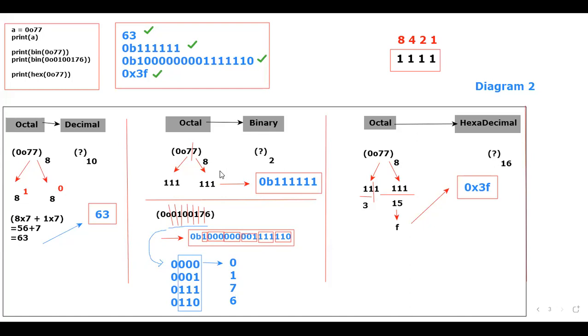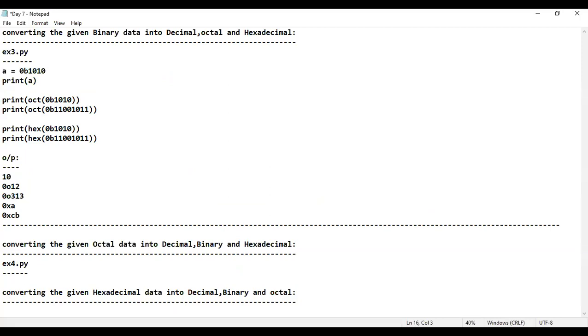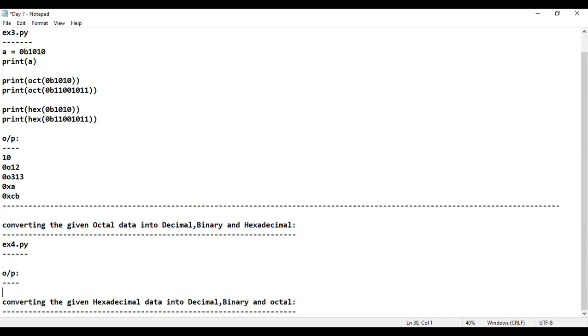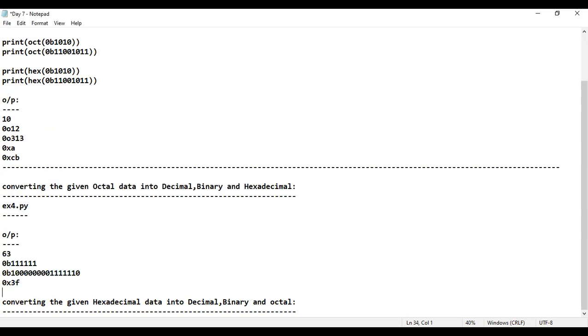I'll just go back to day 7. Day 7. Okay, example number 4. Output is what I'm going to paste. Let me just copy the output. Come back here, paste it. Okay, let me just copy the program as well. Copy the complete program. I would like to paste it here.